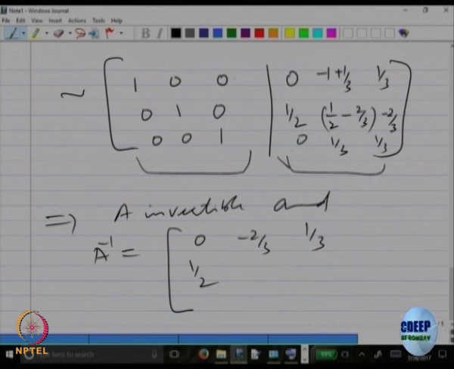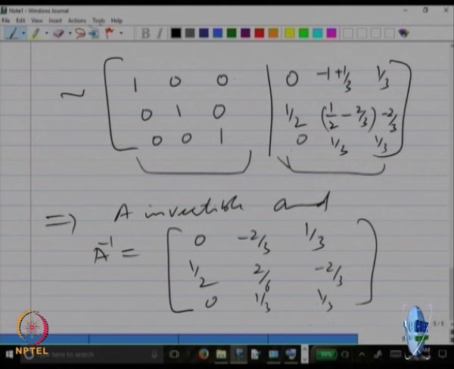Anyway, it does not matter, simplify 1 by 3, 1 by 3, right. So, we are just saying that this part is precisely the inverse.